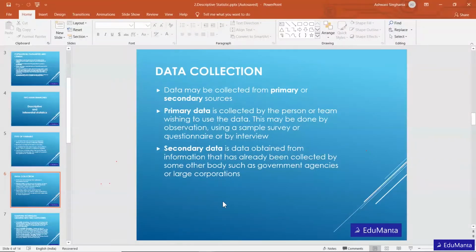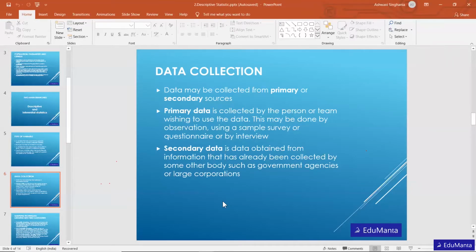Yeah, so primary data collection is basically the data that we directly collect from the source. For example, if we need some financial information of some company, like what their revenue is, where they're investing their money. If we go directly to the company management and ask them for the data, that will be the primary data.